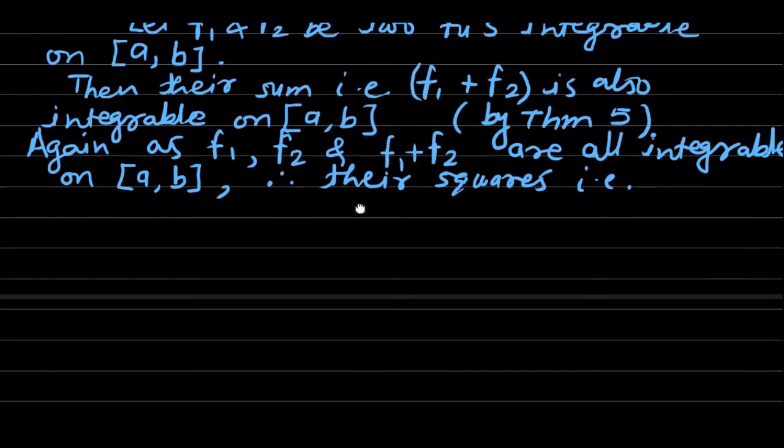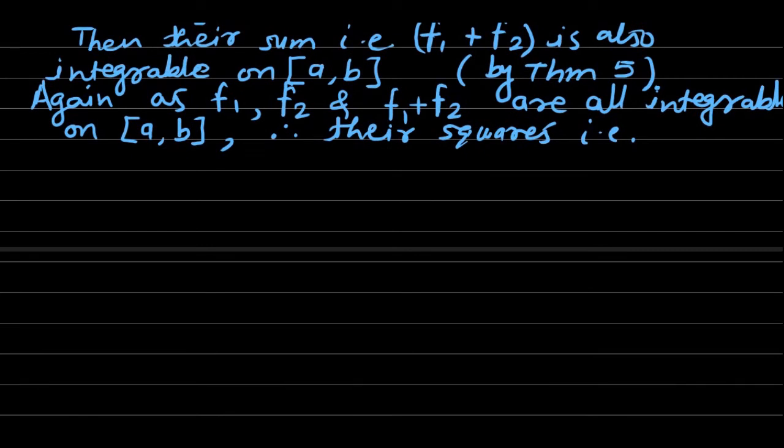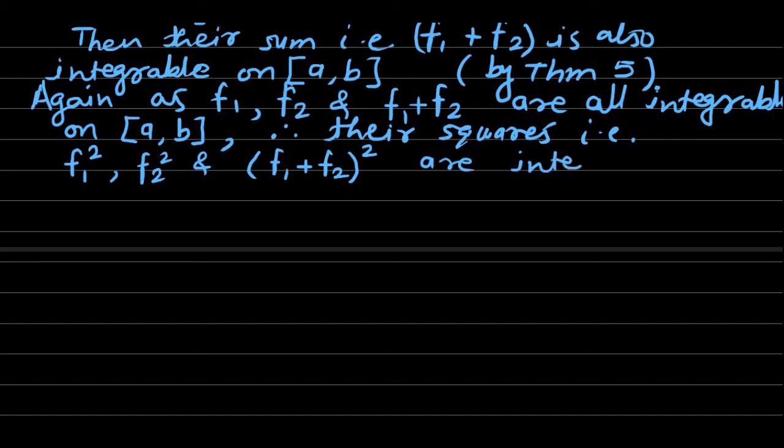Their squares means f1 square, then f2 square and f1 plus f2 whole square. f1 square, f2 square and f1 plus f2 whole square are integrable on closed interval a to b.